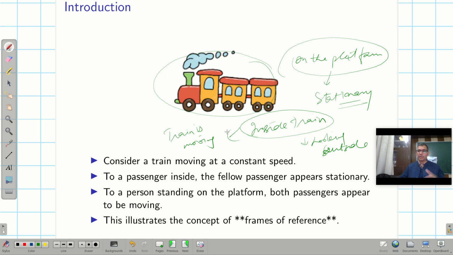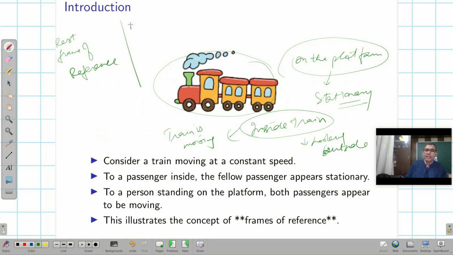So that means on the basis of the rest and the motion, when I am observing something, when I am at rest, then that is known as the rest frame of reference. And when I am moving, say I am inside a moving train, and when I am looking around, then that means I am in the moving frame of reference. I am looking at the objects when I am moving, right?